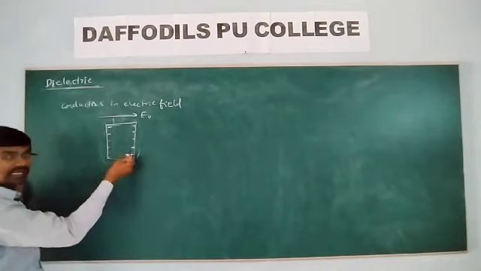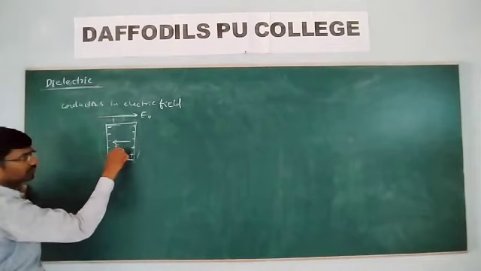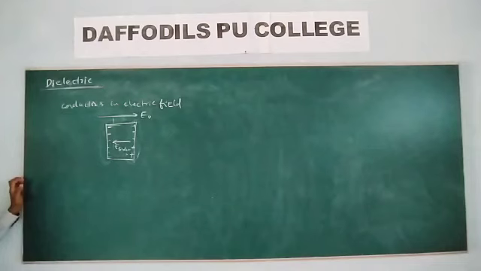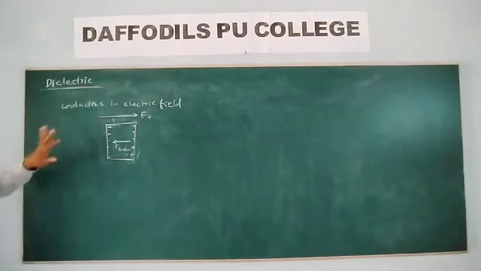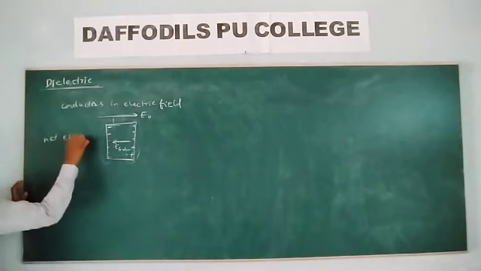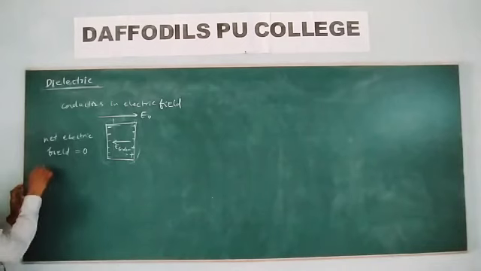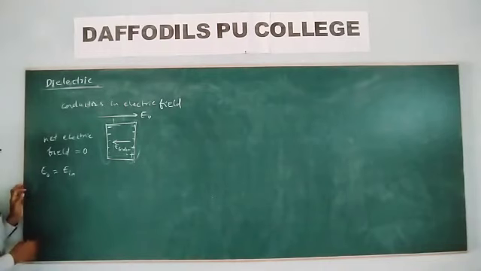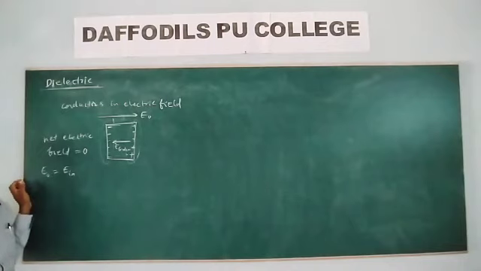But what will the induced electric field be? The induced electric field will be opposite to the direction of the external electric field, and this continues until the static condition is reached. Therefore, the net electric field is equal to 0. That means the external electric field is equal to the induced electric field, so the resultant electric field becomes 0, and a resultant electric field of 0 means the potential is constant.